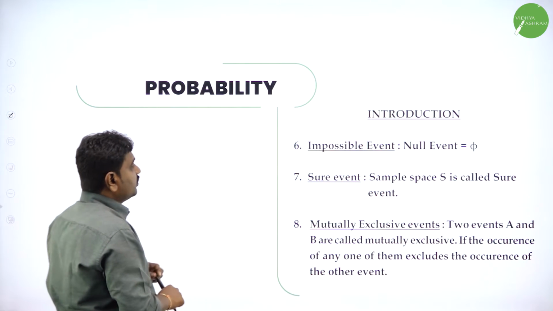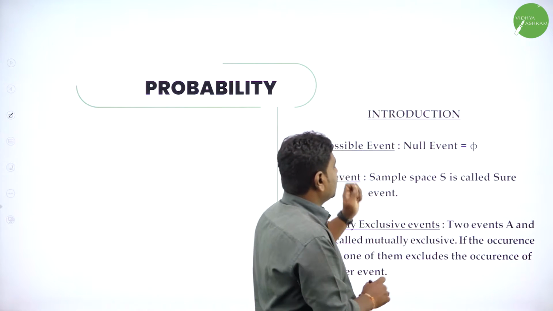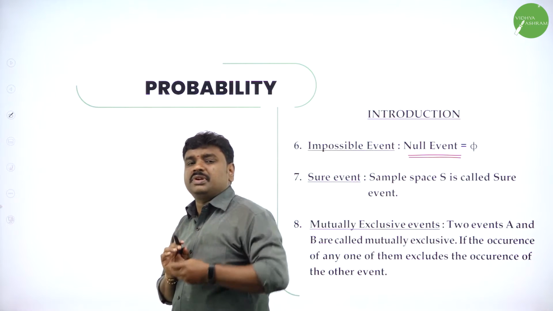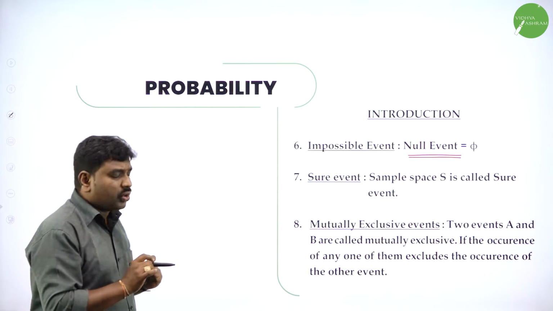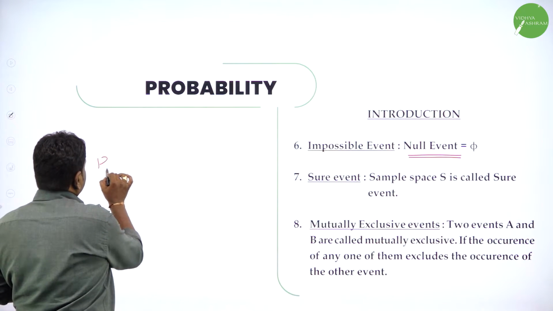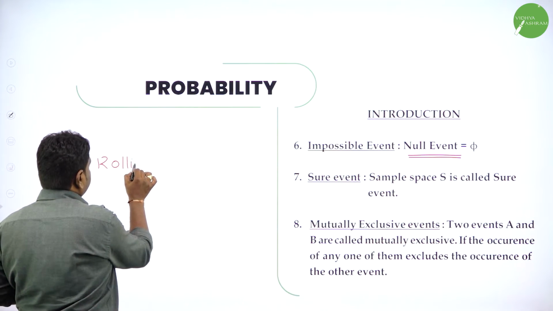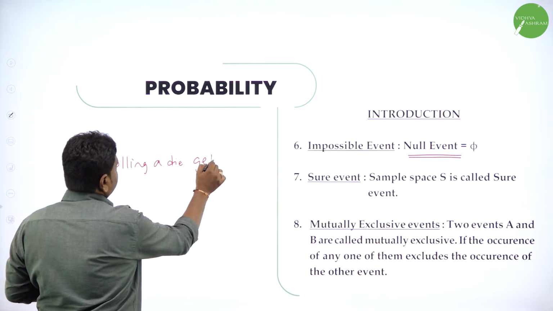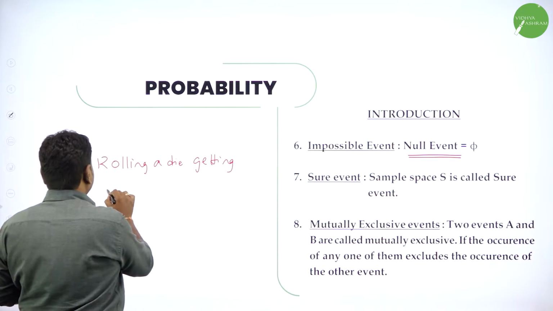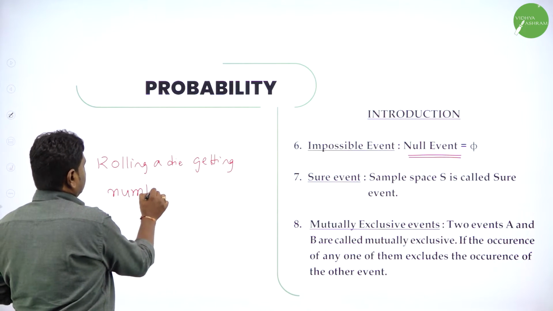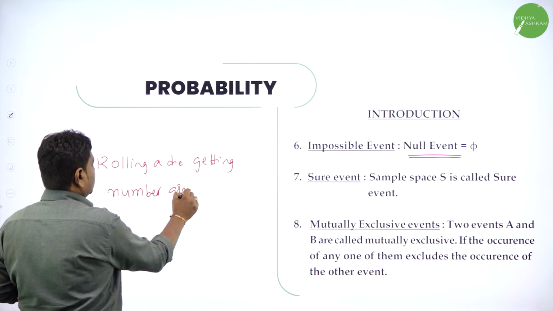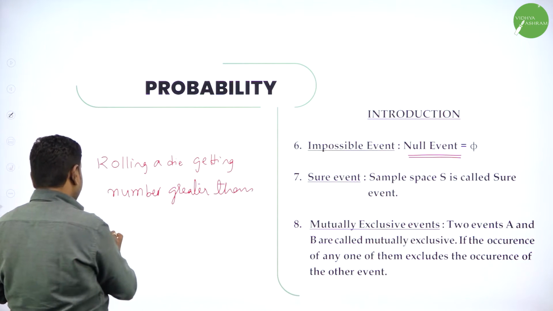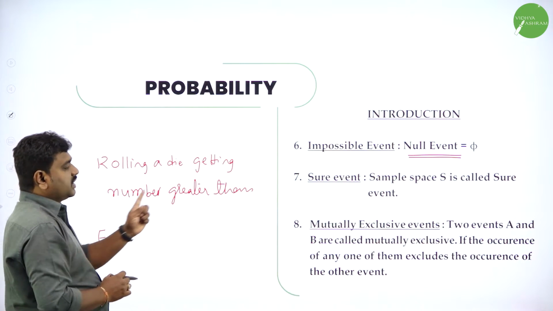Then we have the impossible event or null event. A very interesting definition. Which event is said to be an impossible event or null event? For example, in the experiment of rolling a die, getting a number greater than 6. So now define the event: event E is what? A number greater than 6.